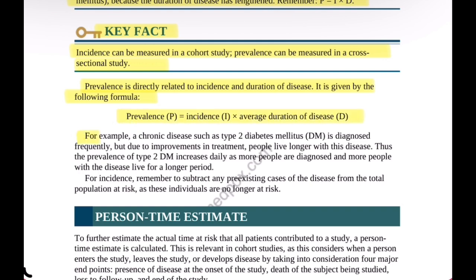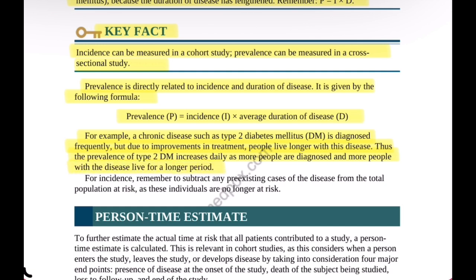For example, a chronic disease, such as type 2 diabetes mellitus, is diagnosed frequently, but because of improvements in treatment, people live longer with the disease. As a result, the prevalence of type 2 diabetes mellitus increases every day as more new cases are diagnosed and people with the disease survive for longer periods.